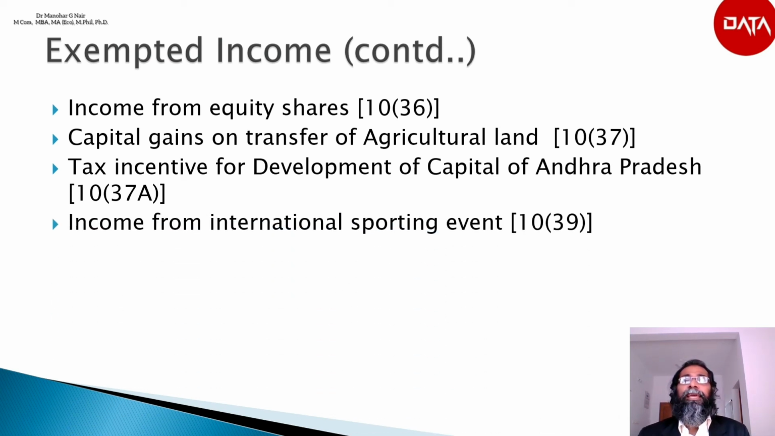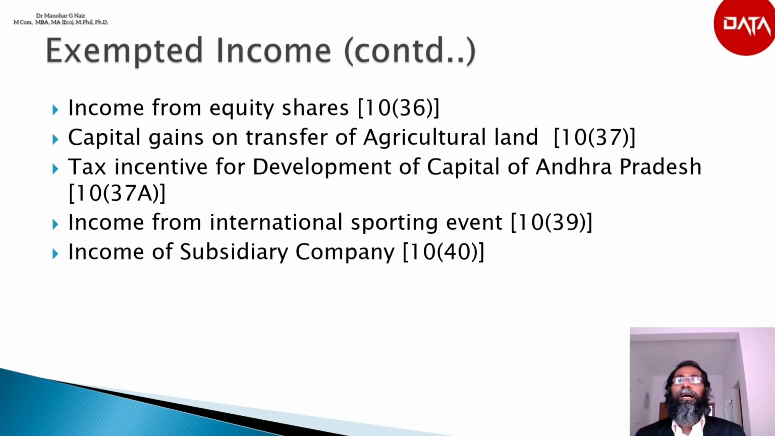The next point is income from international sporting event. According to section 10(39), any specified income arising from any international sporting event held in India shall be exempt if the following conditions are satisfied. Condition 1 is the sporting event is approved by the international body regulating the international sport relating to such event. More than 2 countries have participated in the sporting event. Then as per section 10(39), income arising out of that shall be exempted.